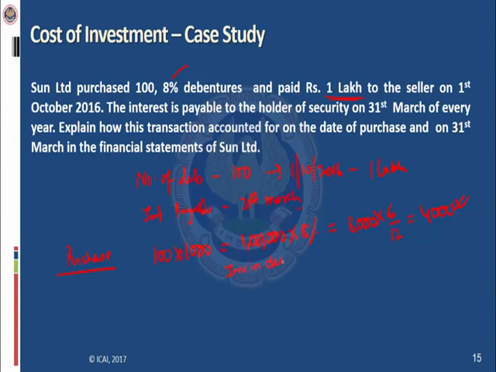So the entry will be investment in debenture debit 96,000, accrued interest debit 4,000, to bank 1 lakh.